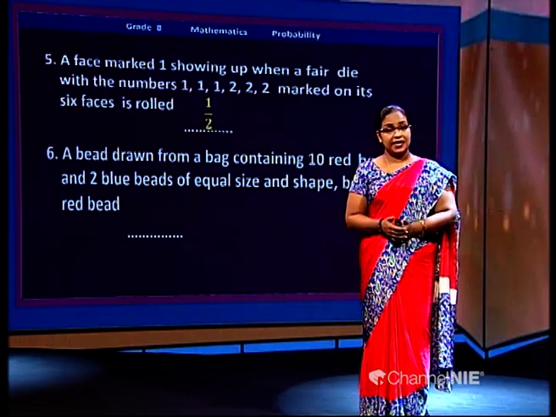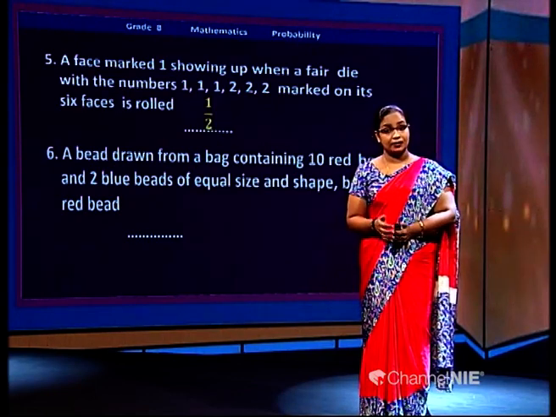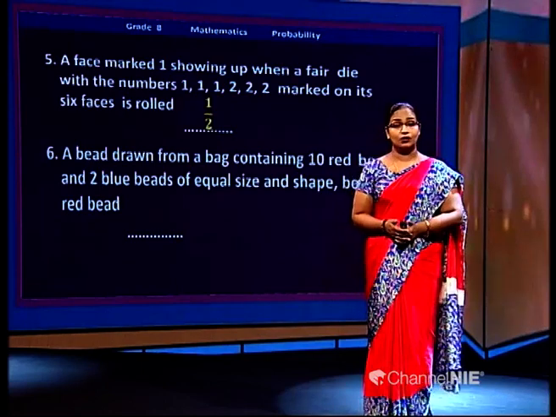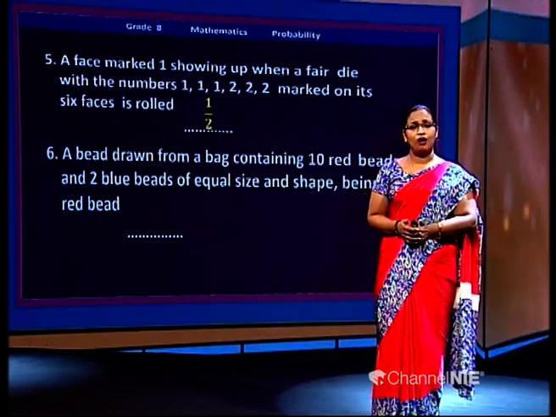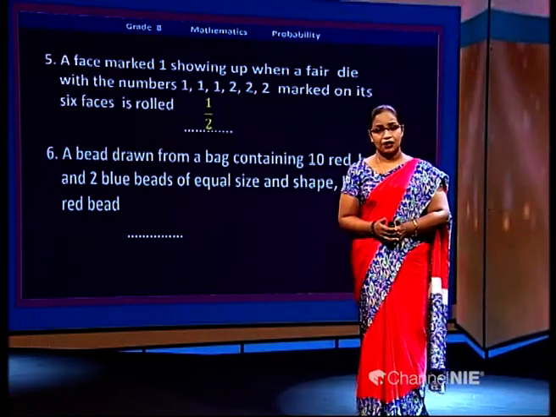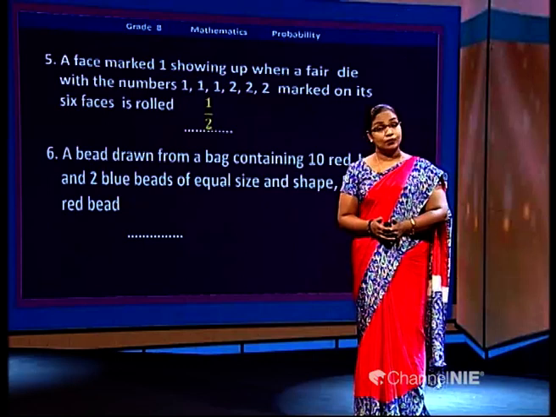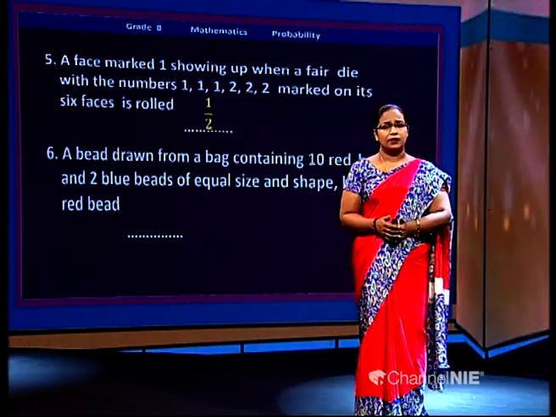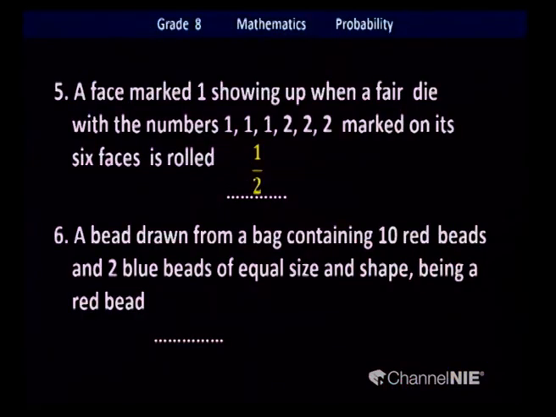What are the beads inside the bag? What are the colors? They are red and blue, 2 colors only. How many beads are there altogether? There will be 10 red beads and 2 blue beads, altogether 12. But the expected outcome is getting a red bead.